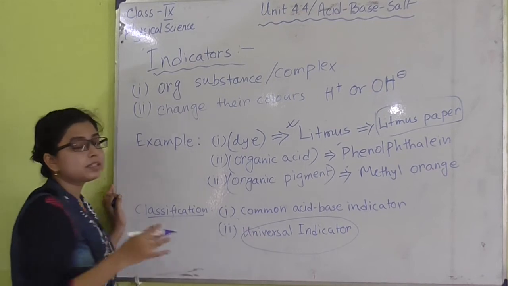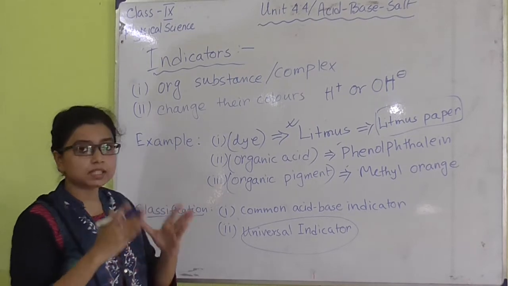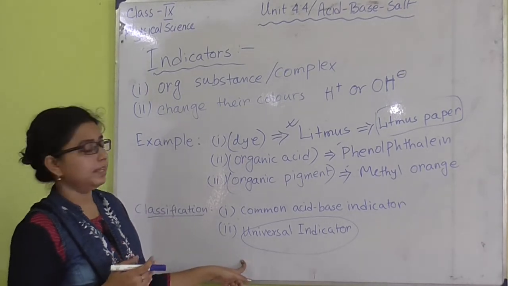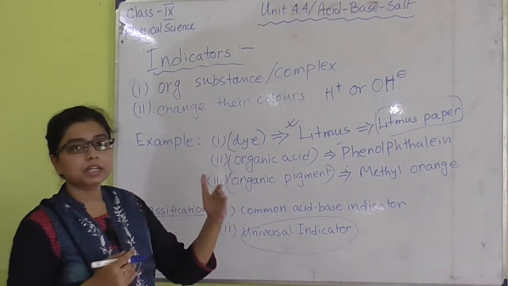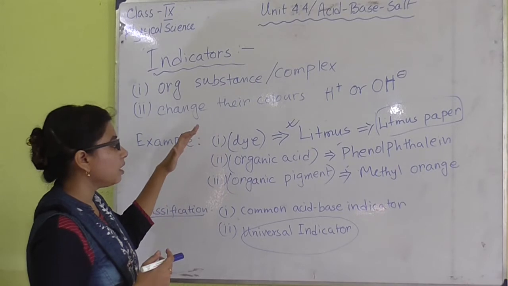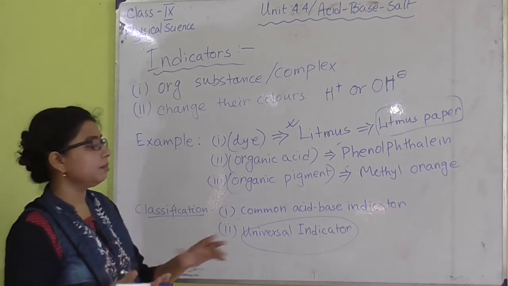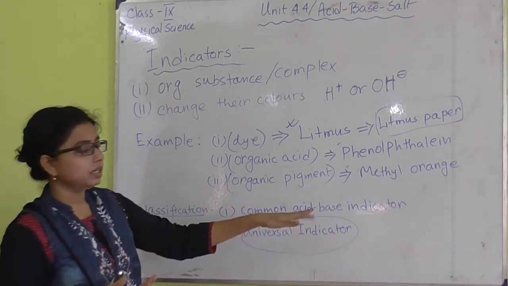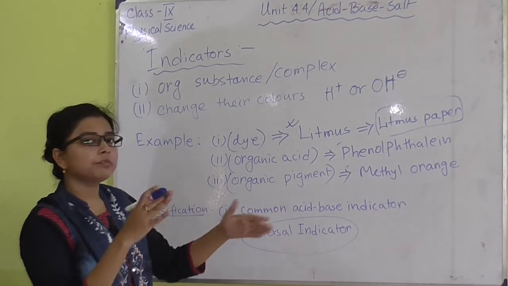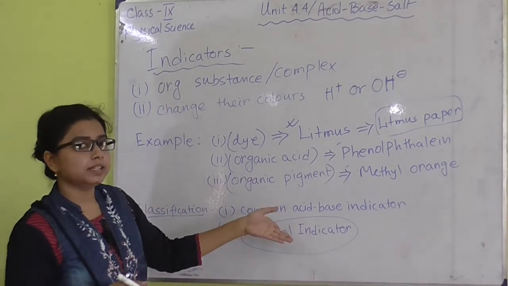Basically, universal indicator is a mixture of different indicators, and obviously they have to be mixed in a fixed ratio. The speciality of a universal indicator is that it can show different colors in different ranges of H plus ion. Whereas a common acid base indicator shows just one color in presence of acid, and only if we change from acid to base can it change its color.